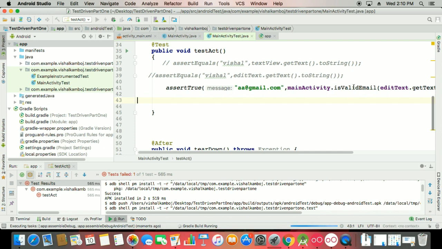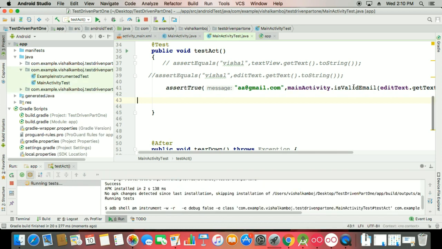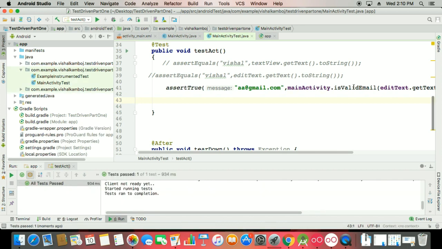That means maybe you can skip things whenever you work with the main activities directly, but whenever you work with this kind of test, it never skips things. So whenever you hang somewhere, whether your code is doing right or wrong, you just go for the unit testing and check. So you can see that all tests passed. That means your email validations are working perfectly.